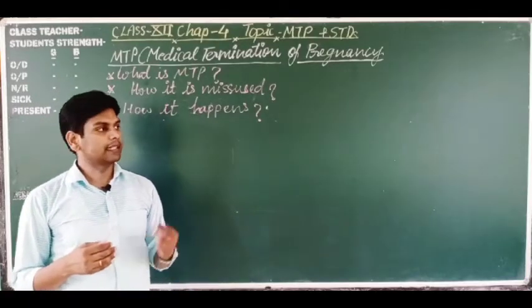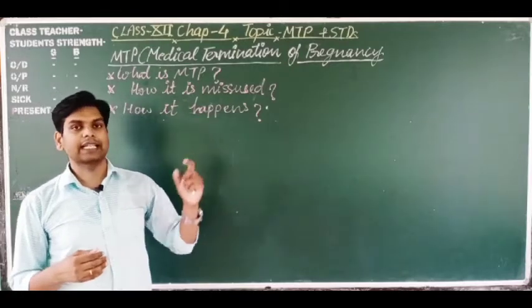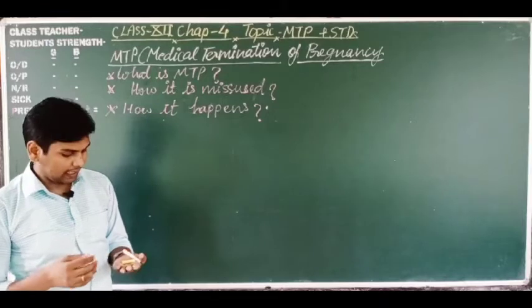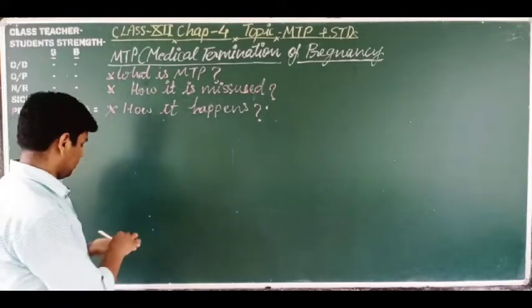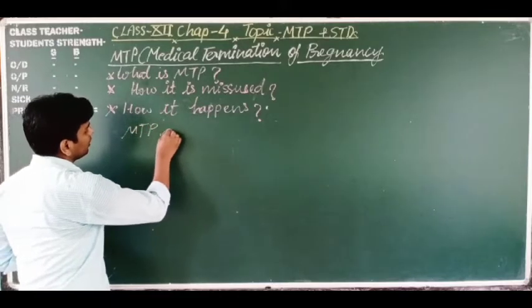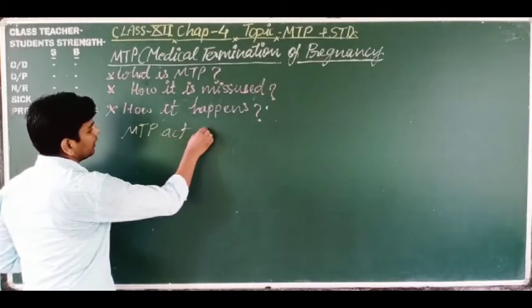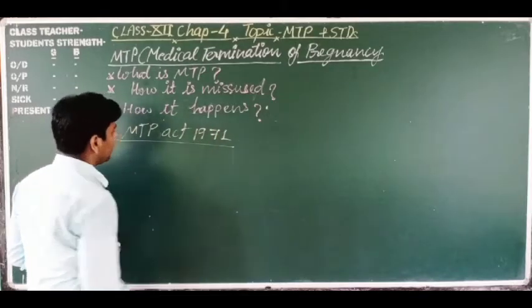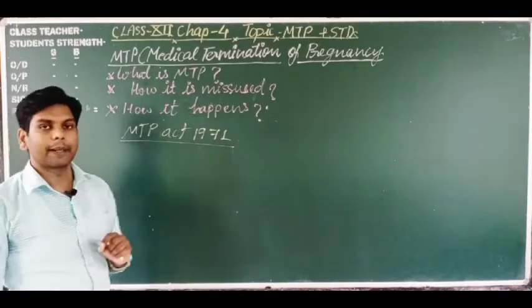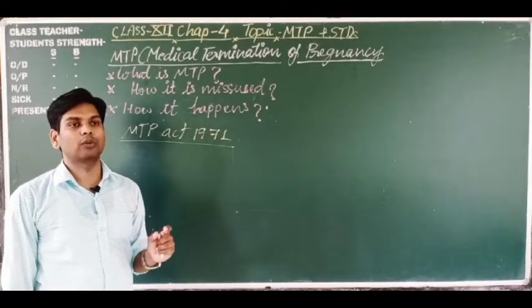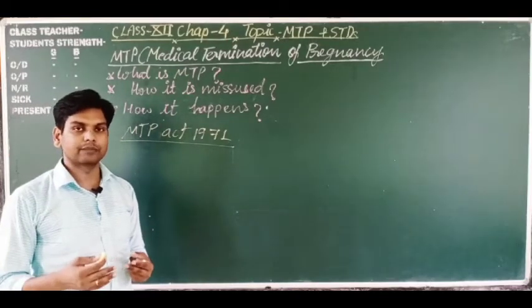So dear friends, to prevent this and to check this, the government of India implemented one act. What is it? This is the MTP Act, MTP Act 1971. According to this act, no one is allowed to commit feticide.